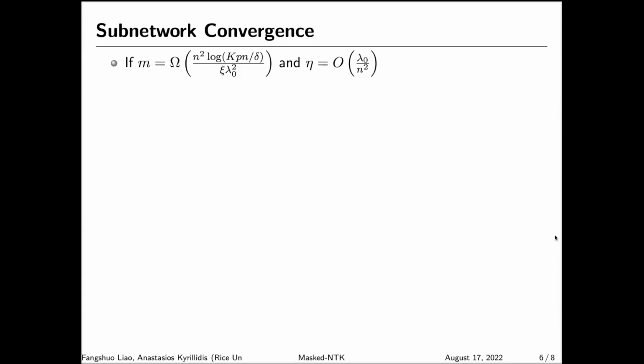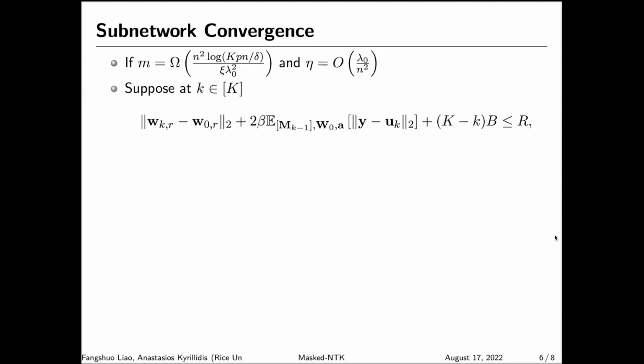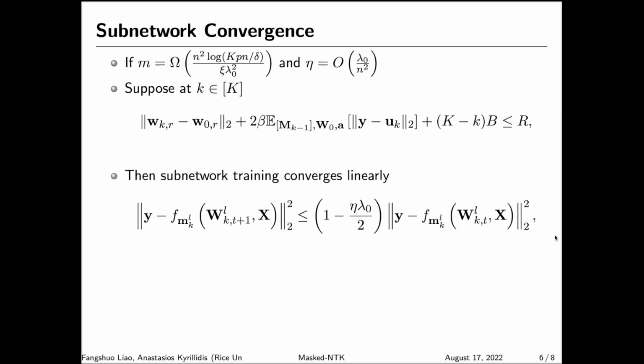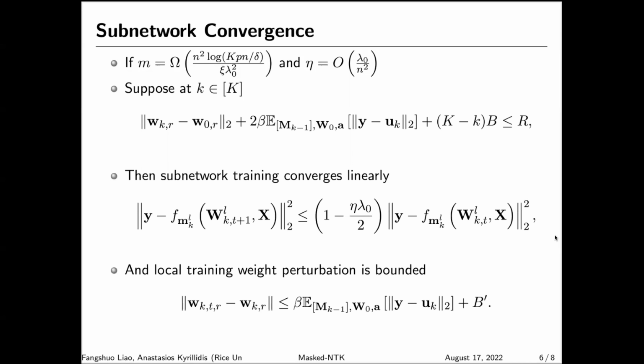With the positive definiteness of the masked NTK, we can now show the linear convergence of the subnetwork training under several conditions. The first one here is that we need a large enough overparameterization, m, and a small enough step size, eta. As n grows larger, we basically need a larger number of overparameterization and a smaller step size. The second condition is that the sum of the weight perturbation up to the global iteration k and the current loss plus some error term is bounded by a small number r. Under these two conditions, we can show that the subnetwork local training converges linearly. And also during the local training, the weight perturbation is also bounded.